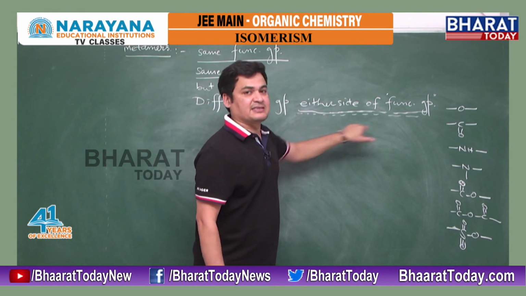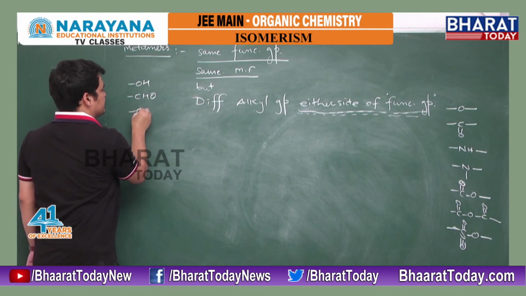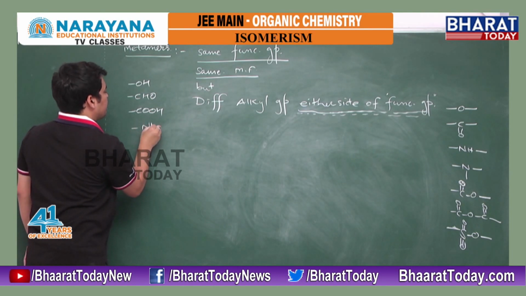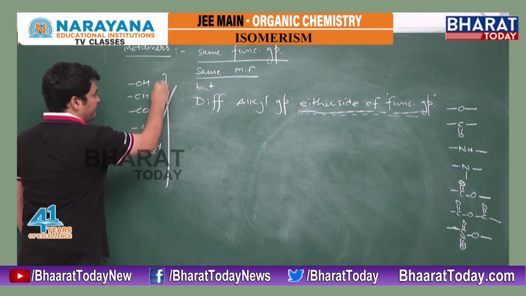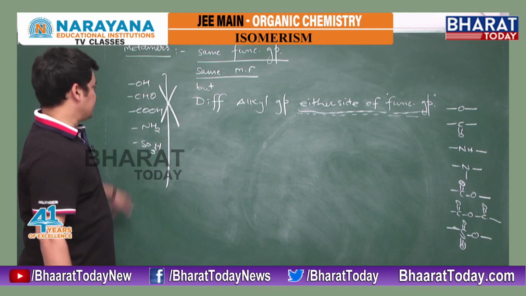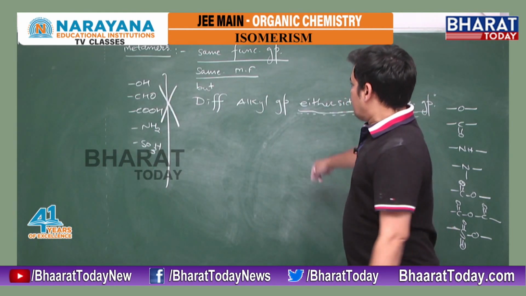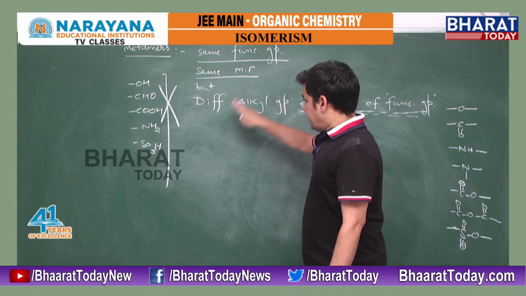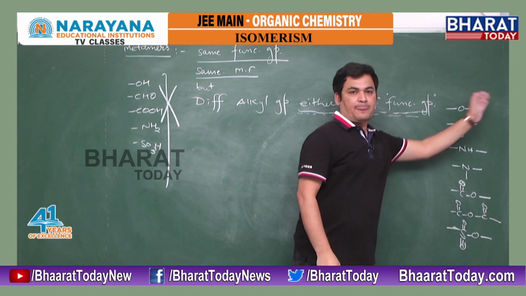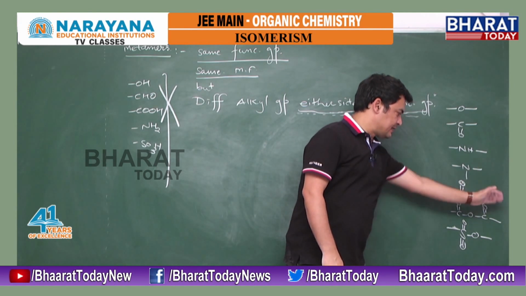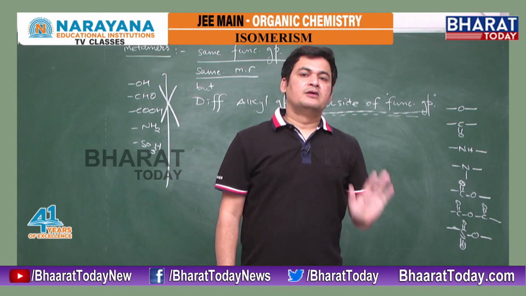Then only we can say either side, right? Monovalent OH, CHO, COOH, primary amine, SO3H, they can never show metamerism because we don't have two sides, na? These are monovalent functional groups. So for metamerism, the prior condition is that the functional group should be the same with different alkyl groups either side of the functional group. Either side means these two sides, but these are monovalent. So monovalent functional groups won't show metamerism.